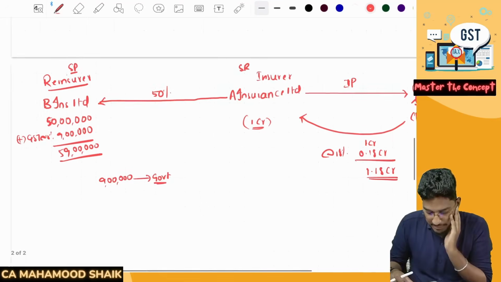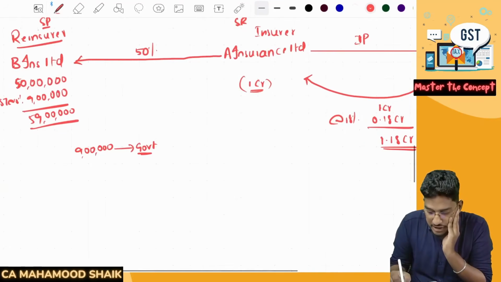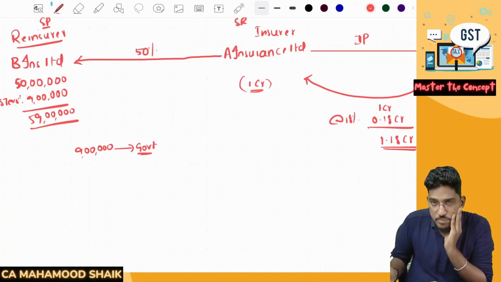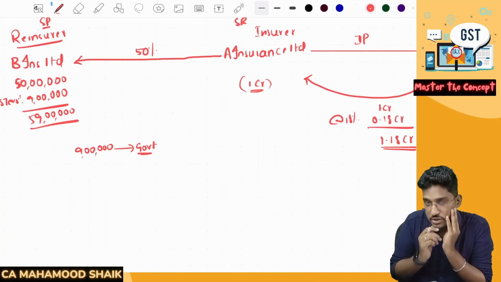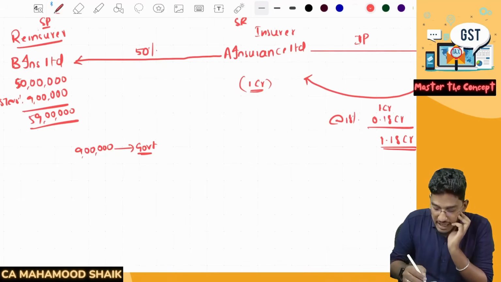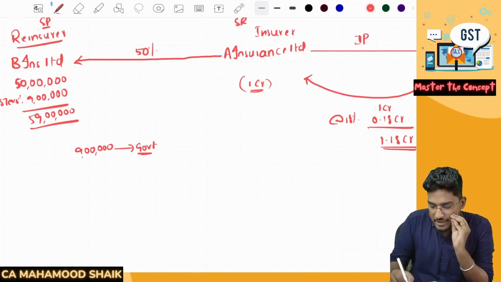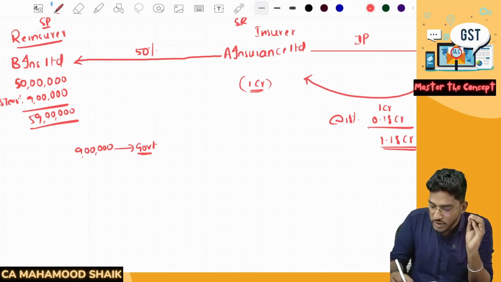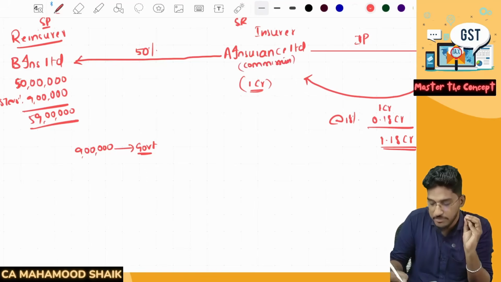But one more thing will happen here. See, A Insurance Limited is giving business to B Insurance Limited, or not? The primary insurer is giving business to the reinsurer. So in the industry, one common practice when you are doing the reinsurance is that the primary insurer will collect some commission.